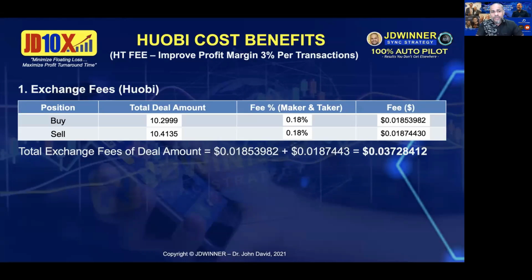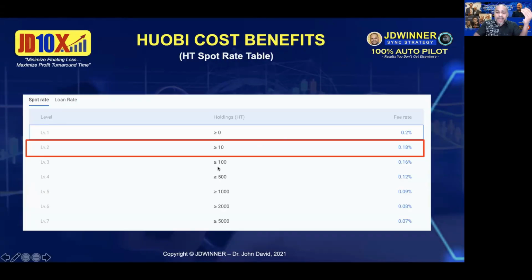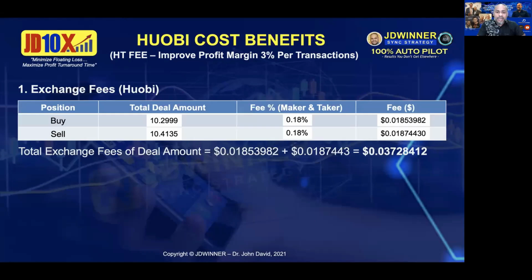So now if you use HT, which I call the native token of Huobi, then you can improve your profit margin by 3%. Compared to Binance, it is 5%, but here it is 3% because I'm using above 10. So if I'm using above 100 or above 500, definitely I can reduce my fee much lower. All right. So you have that flexibility. It's up to you, right? So now let's look into it.